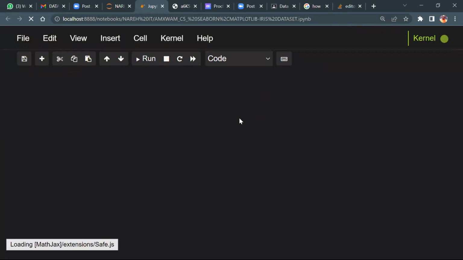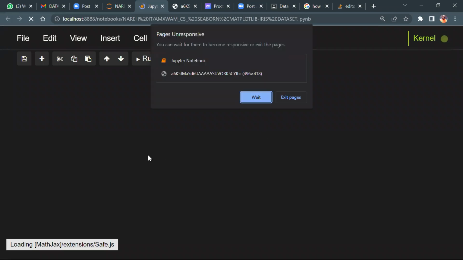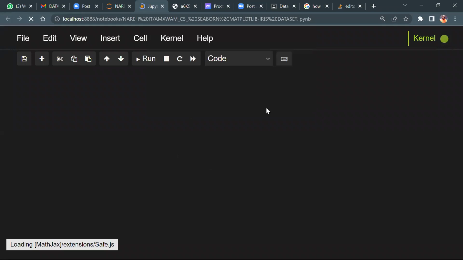You get black and white. Got it, guys? Now you decide which one you need to choose. This is the way you can change your Jupyter themes and you can start working on it. You know, guys? Once you're addicted to this, trust me, you don't want to come back to white, guys. That I'm sure I'm saying. Once you're addicted to this, you don't want to come back to here.